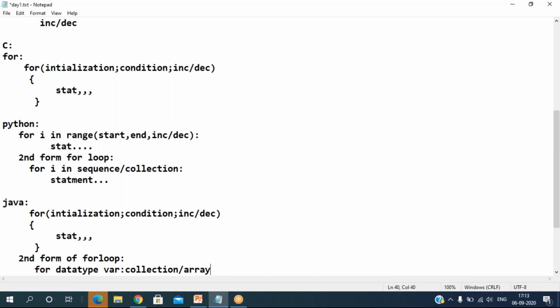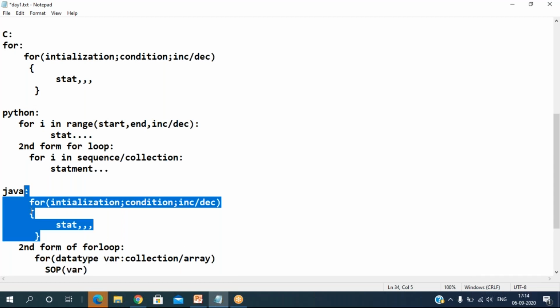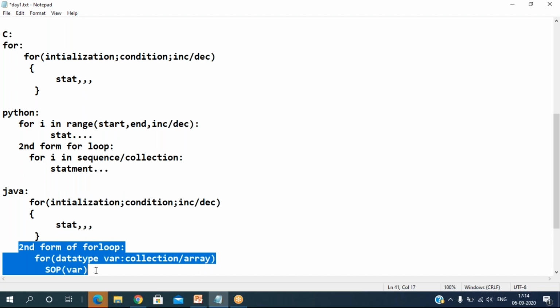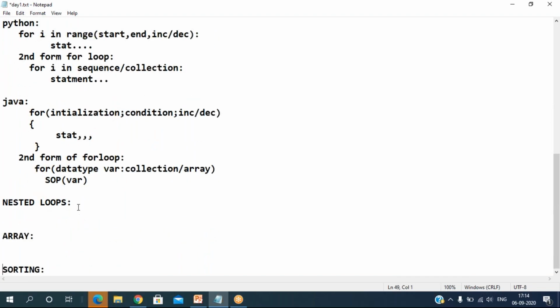Then, as it is, we keep the statements. This is the second form of for loop in Java, and here we can go for System.out.print of whatever statements you want to print. See, this is the first form of for loop, and this is the second form of for loop in Java. Same thing will continue.